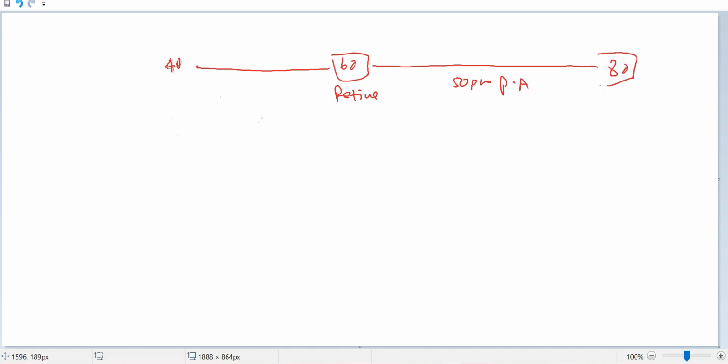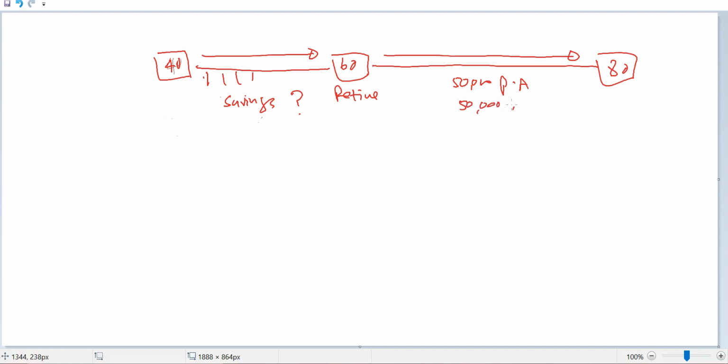So this question has two parts. The first one is from age 40 to 60, he wants to save an equal amount. But we don't know how much to save. Then from age 60 to 80, he wants to spend 50,000 per annum for 20 years. So in this case, we know the amount to be spent. We know the spending amount from 60 to 80, which is going to be 50,000.